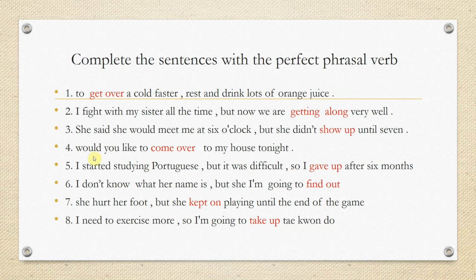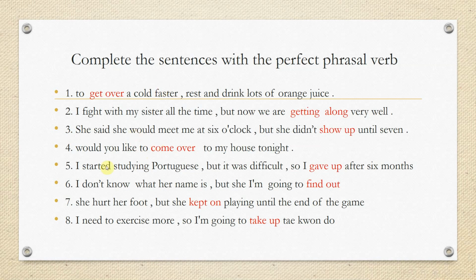In sentence number 4, would you like to come over to my house tonight? In this sentence, we use come over as a phrasal verb, and come over means visit. So would you like to visit me at my house tonight, or would you like to come over to my house tonight? Here we use come as an infinitive verb without ing, it's not in the past tense. Why? Because we have to, and to is followed by an infinitive verb, and it will be come over.